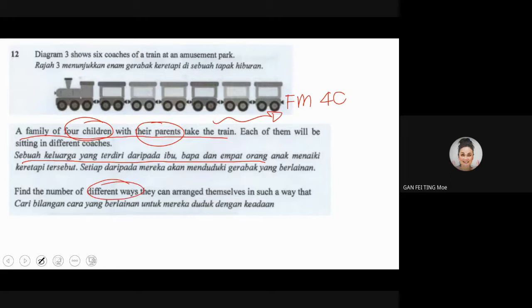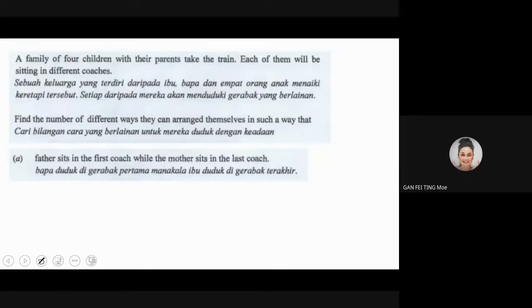Just now I said arrangement, but now you see the word arrange as well. Find the number of different ways they can arrange themselves in such a way that... So in such a way that, don't go and arrange now. This is the information given also. The condition is not yet finished. So then we continue. Okay, we have father, we have mother.